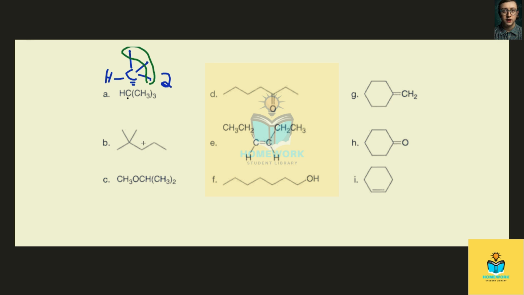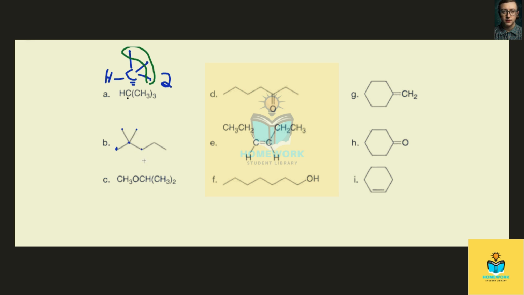So what about this molecule here? Well, we see that we have a carbon here that's bound to three hydrogens and one carbon. We have the central carbon that's bound to four carbons. These two methyl carbons are bound to three hydrogens and one central carbon.